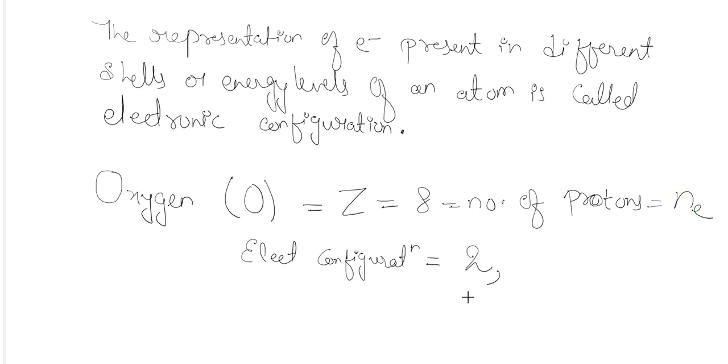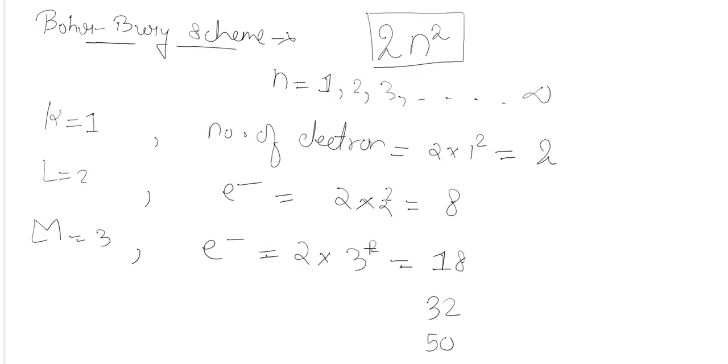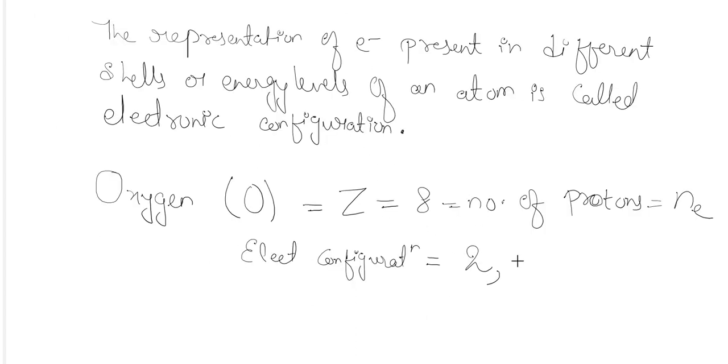So if 8 electrons are present in oxygen, and I am reducing 2 from it, then how many electrons are left out there? 6. But as we have seen, in the second energy level, maximum 8 electrons can be accommodated, and we are left with only 6. So hence the electronic configuration of oxygen will become 2, 6.